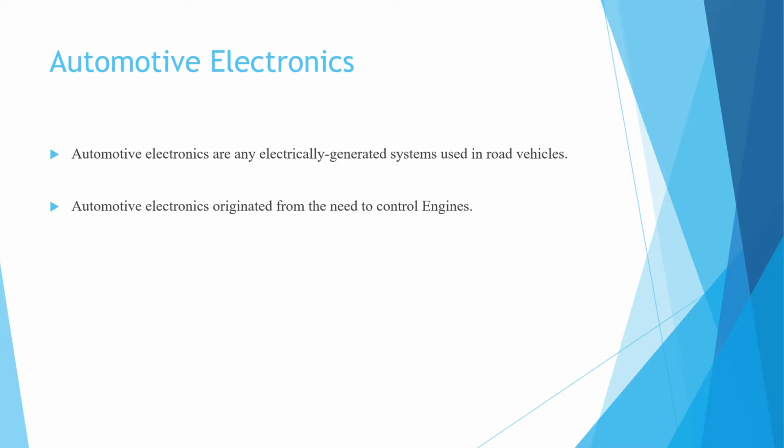So students, let's start with automotive electronics. Automotive electronics are any electrically generated systems used in a road vehicle. Why are automotive electronics used in the automobile?